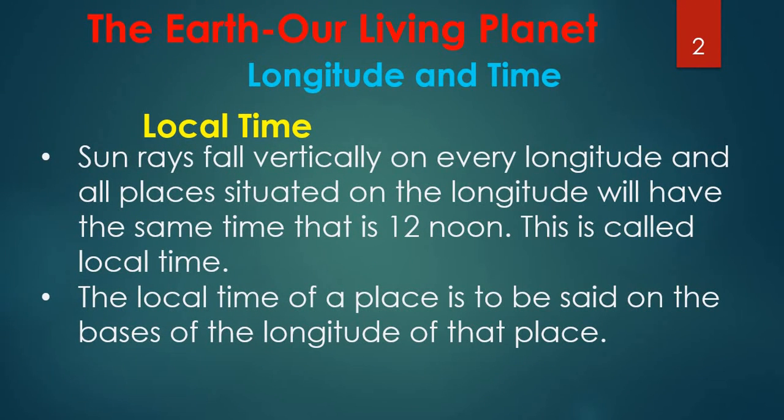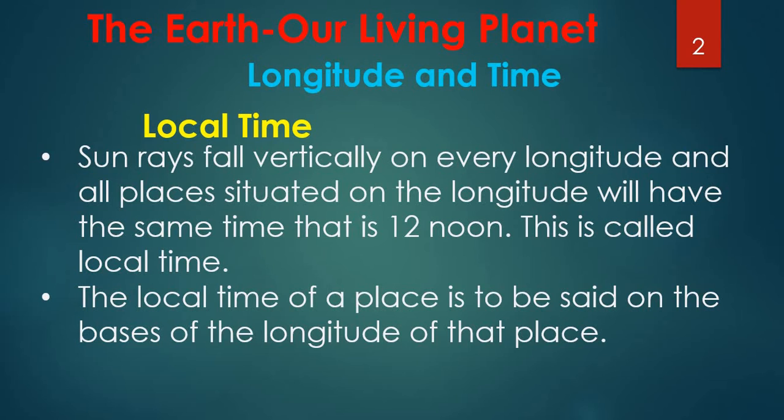So here, the sun rays fall vertically on every longitude. I hope you know what latitude and longitude are by this time, students. The sun rays fall vertically on every longitude, and all places situated on the longitude will have the same time, that is 12 noon. So that is what we call local time.